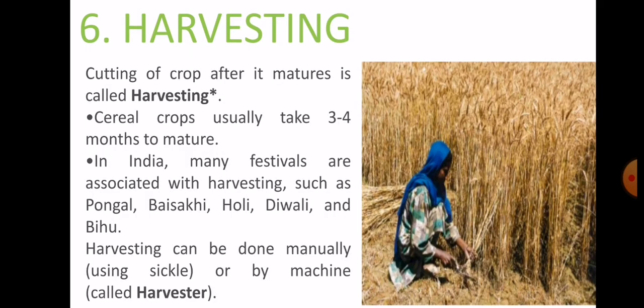The next step is harvesting. Harvesting means cutting of crop after it matures. This process is known as harvesting. For example, cereal crops usually take 3 to 4 months to mature. So after 3 to 4 months, when it matures, then we will cut our crop.